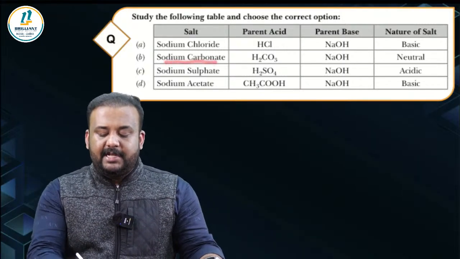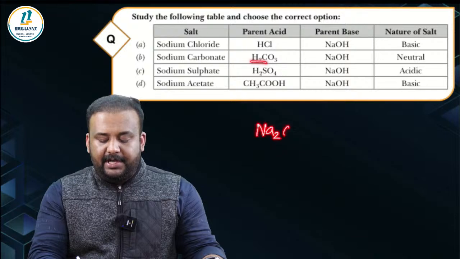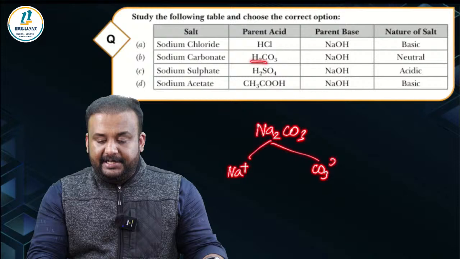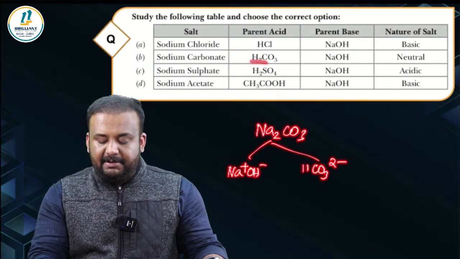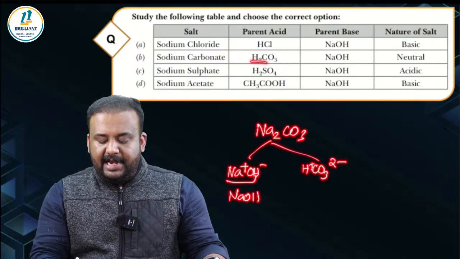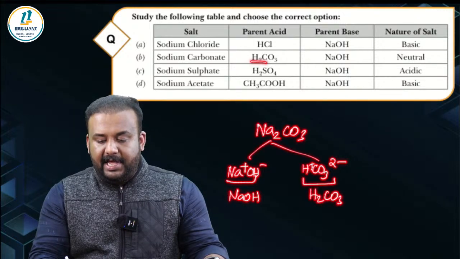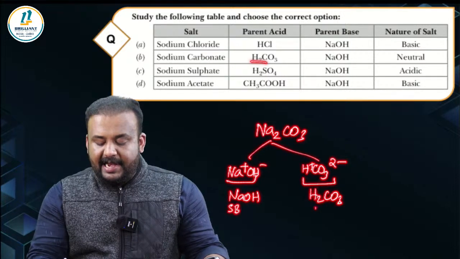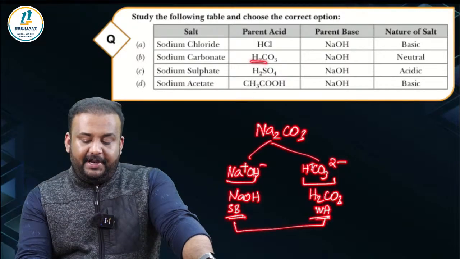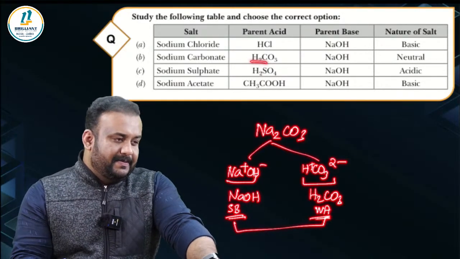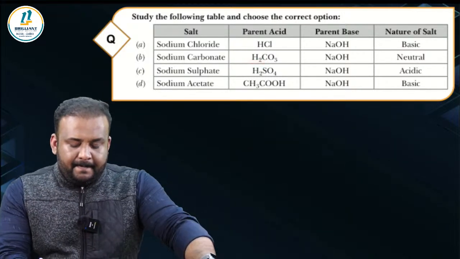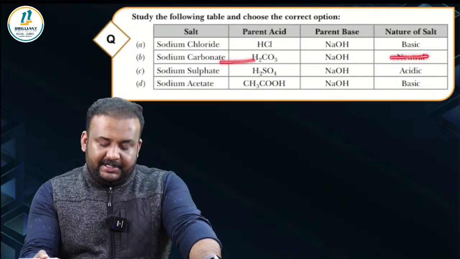And then we have sodium carbonate. The formula is Na2CO3. So here the cation is Na+ and the anion is CO3 2-. You add OH- here and H+ here. What do you get? The base is NaOH and the acid is H2CO3. Is this clear? So NaOH is a strong base and H2CO3 is a weak acid. So strong base, weak acid. What is the combination? It's going to be a basic salt. Is that clear? So this option is also wrong because it says neutral.